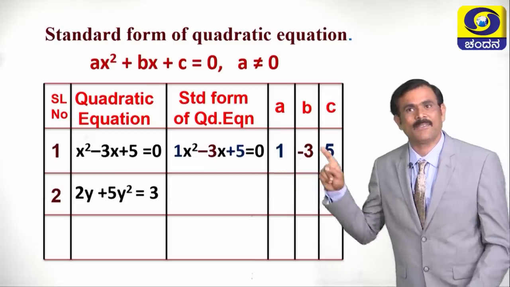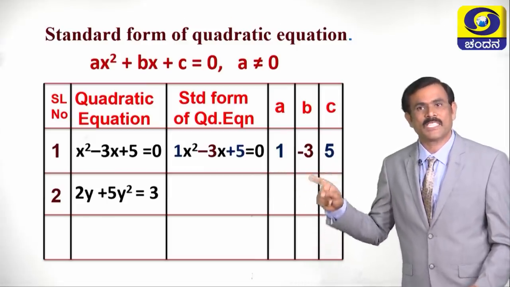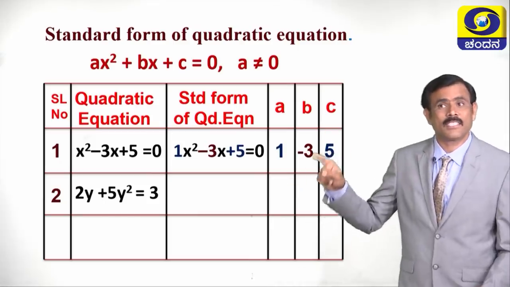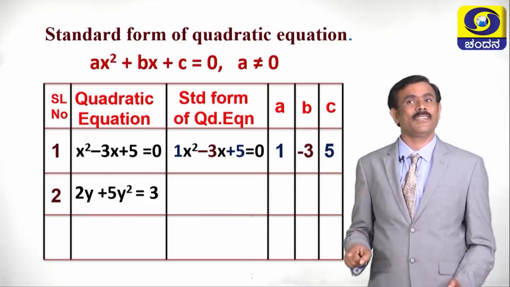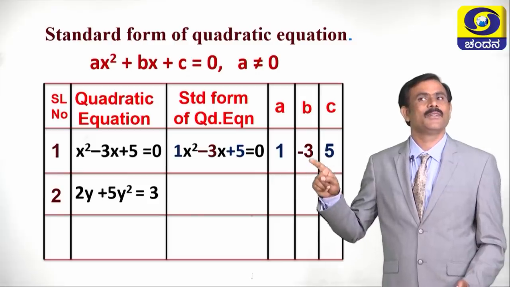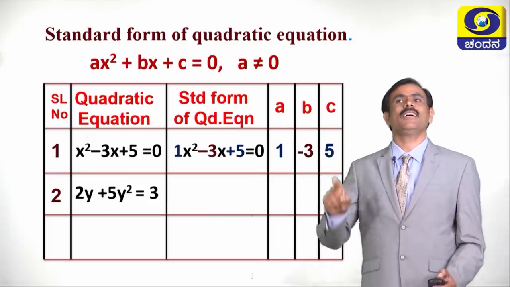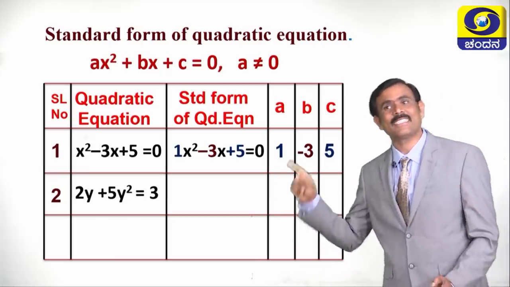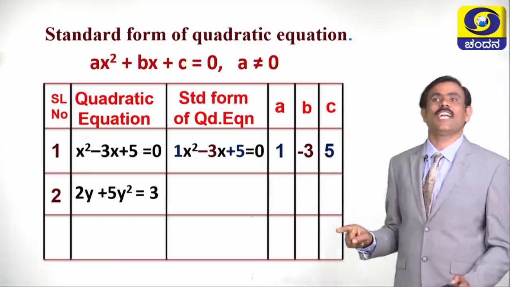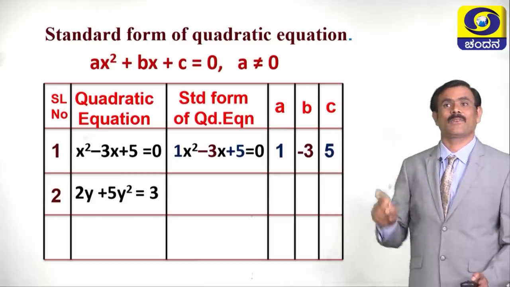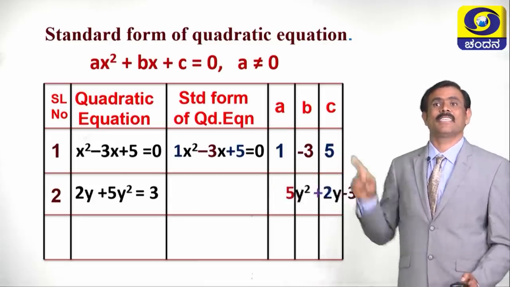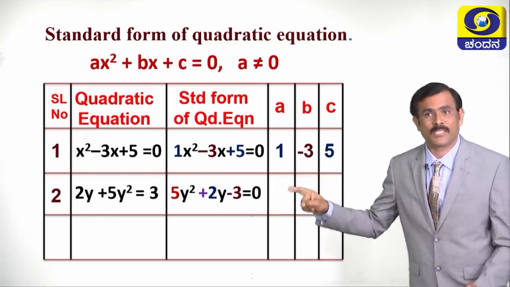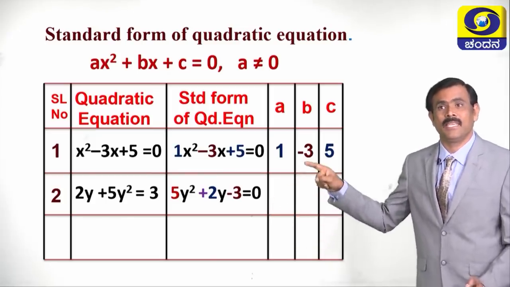Children, see the second equation. What is the second equation? 2y plus 5y square equals 3. Is it in the standard form of quadratic equation? No, it is not in the standard form. Children, let us write it in the standard form. The standard form for this equation is 5y square plus 2y minus 3 equals 0.